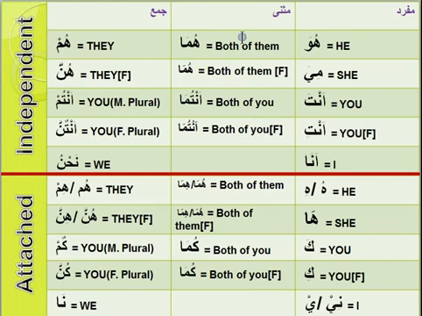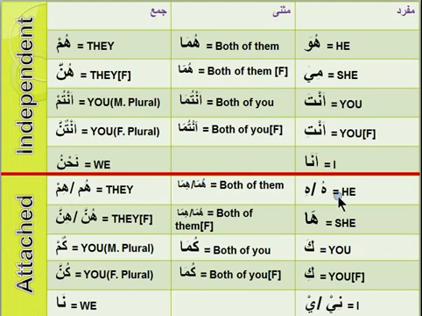For the meaning: he, both of them, masculine they. She, both of them, feminine they. You, both of you, masculine, you, masculine plural. Remember those una, ina that were in the ism chart, muslimuna, muslimina, that plural. Antum, and you, both of you, feminine. You, feminine plural. I, we. Of course there is no pair in this case.